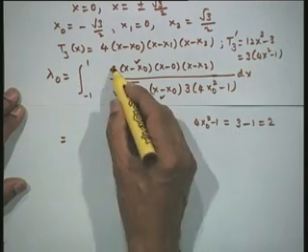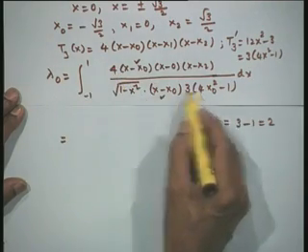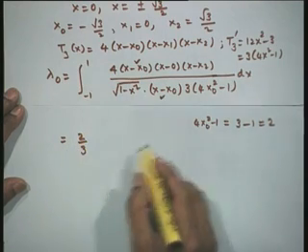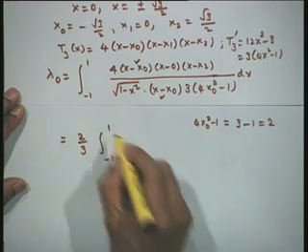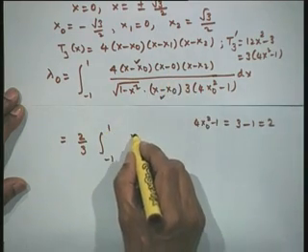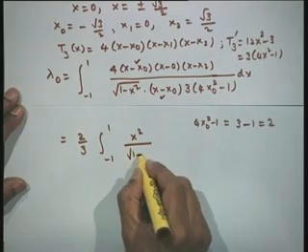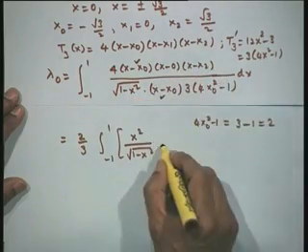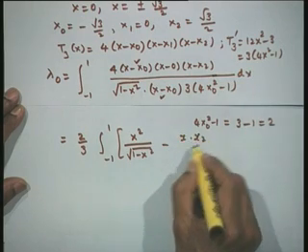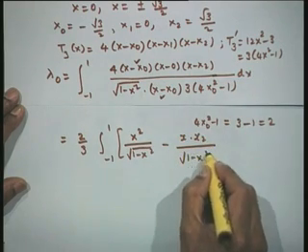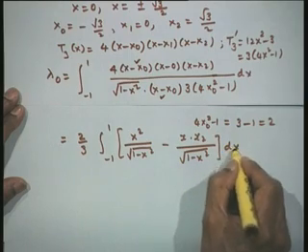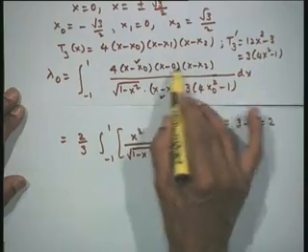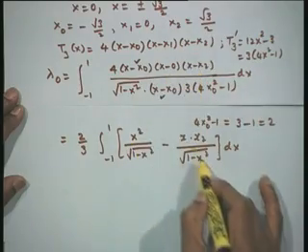Now there is a 2 here and a 4, let us take it out. So I will have here 2 by 3, I have taken out 2 by 3, and what is left is minus 1 to 1. Now let us multiply it out: x squared upon under root 1 minus x squared, I am combining these two, x squared upon this, minus x into x 2 upon under root 1 minus x squared. Taking this as 2 factors, x into x squared, and this is minus x into x 2.